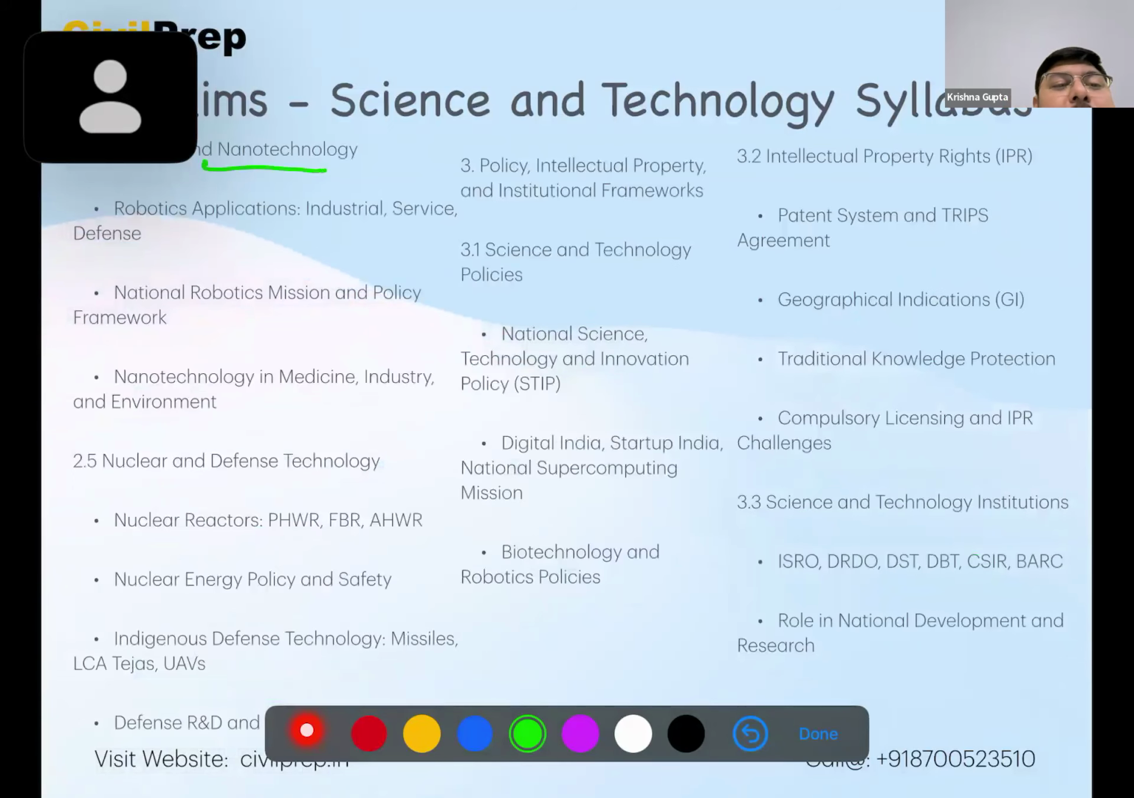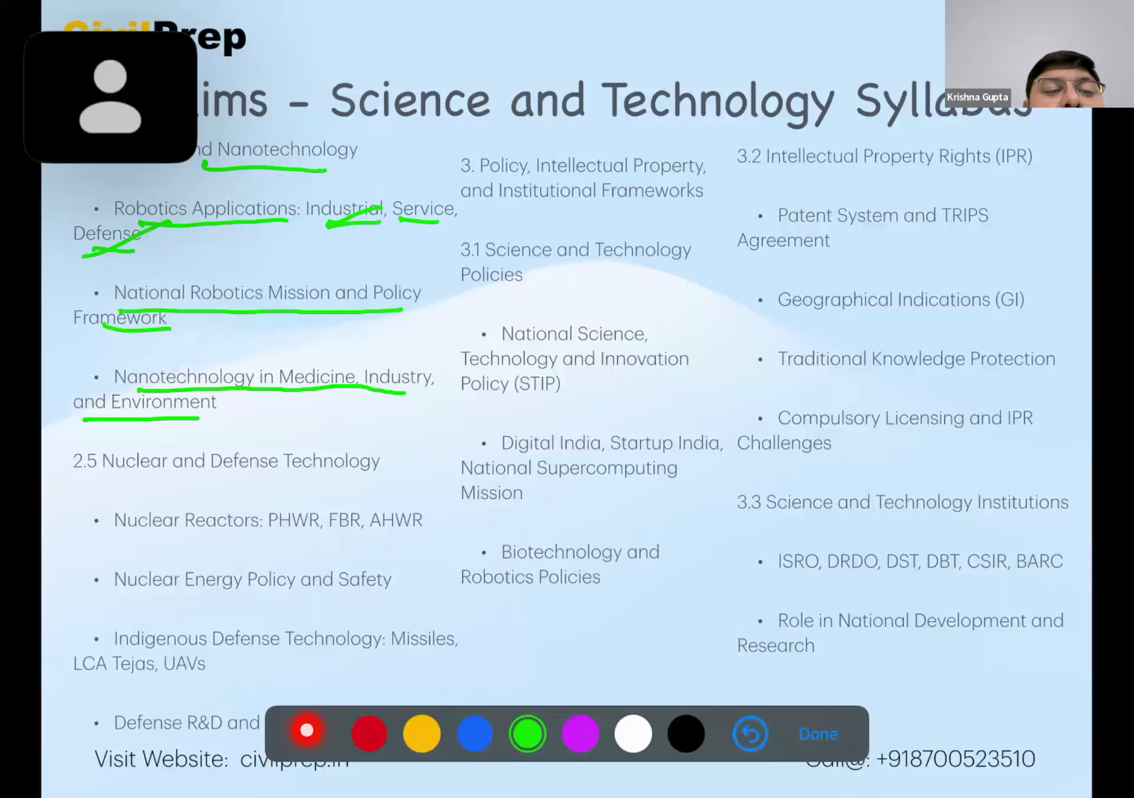Then we have nanotechnology and robotics. Robotics applications, industries, services, defense. Highly asked in contemporary time. National Robotics Mission, nanotechnology in medicine, industry, and environment, hot topic. Nuclear and defense technology, nuclear reactors, nuclear energy policy, indigenous defense technology. Okay, very highly in use in the contemporary time.